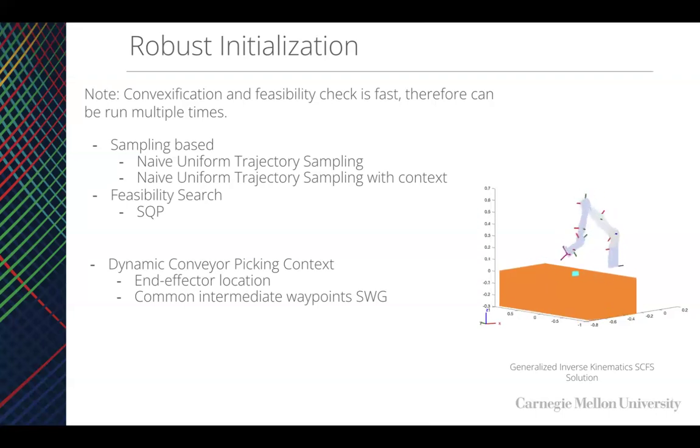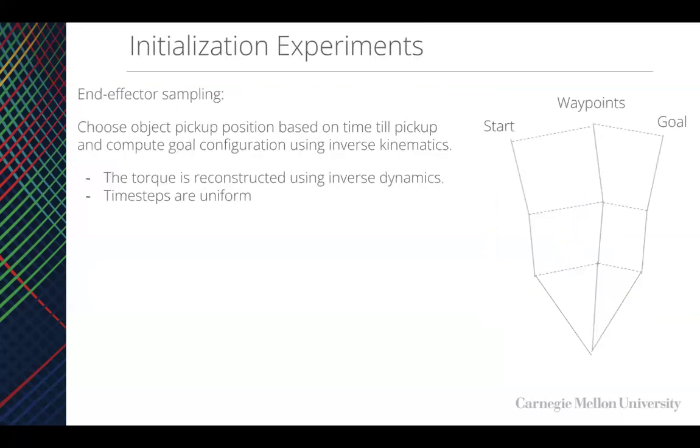And in our case, for the dynamic conveyor picking problem, we know where we might want to place the end effector from the start position towards the goal position. And then maybe we want to choose an intermediate waypoint for this strategy. So in particular, this is what that initialization will look like. We have our goal, our start, and our waypoints, and we can interpolate in between them.